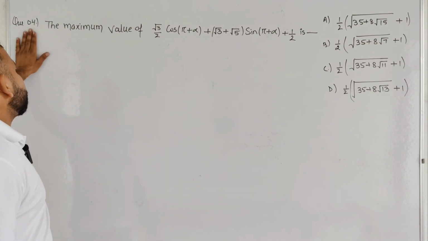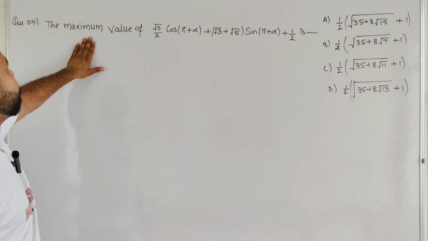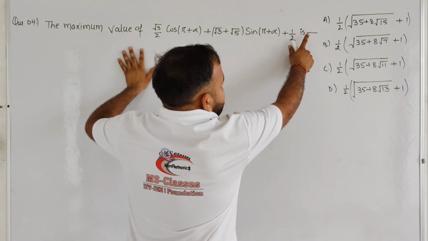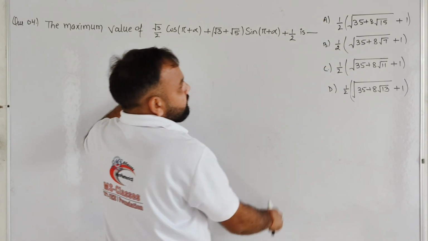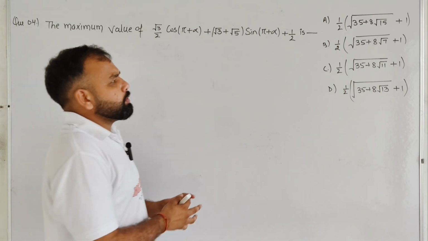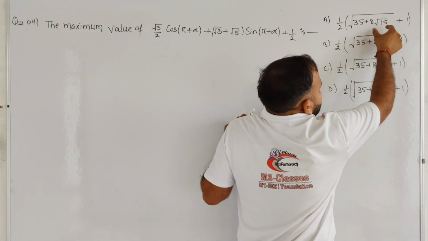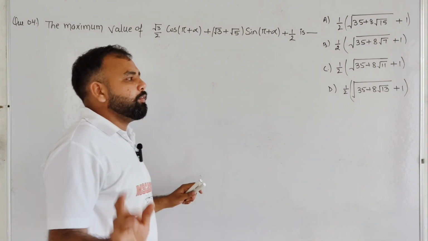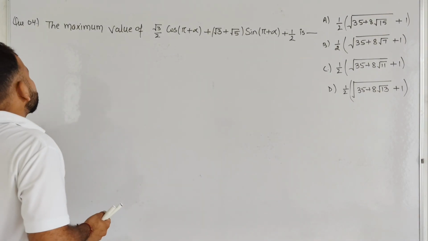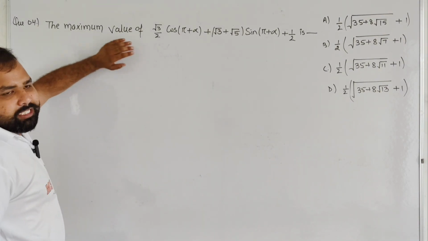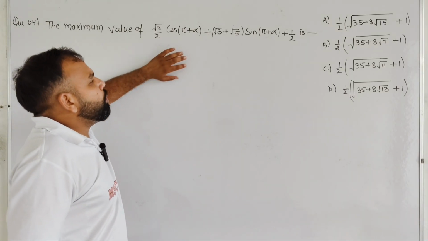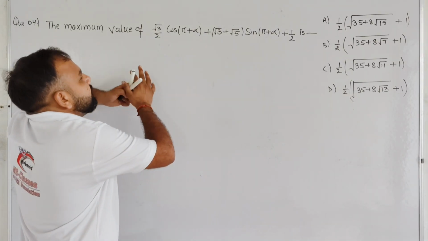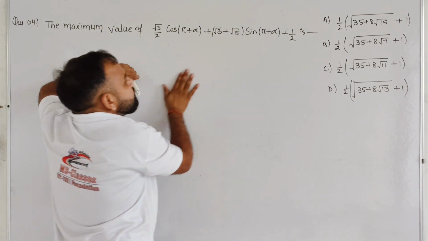So student, question number 4 is that the maximum value of this function is asked. These are the options A, B, C, D. All the options are similar: 8 root 15, 8 root 7, 8 root 11, 8 root 13. This is the difference in all the options. So basically student, we need to find out the maximum value of this function. So indirectly we can directly say that we need to find out the range of this function.